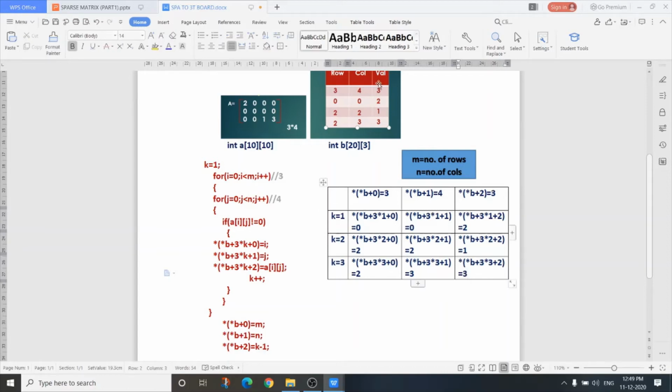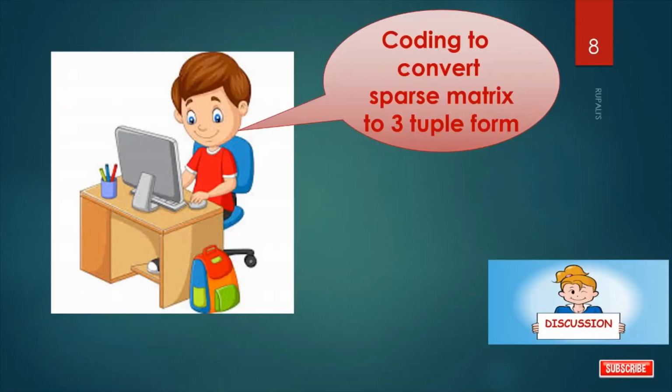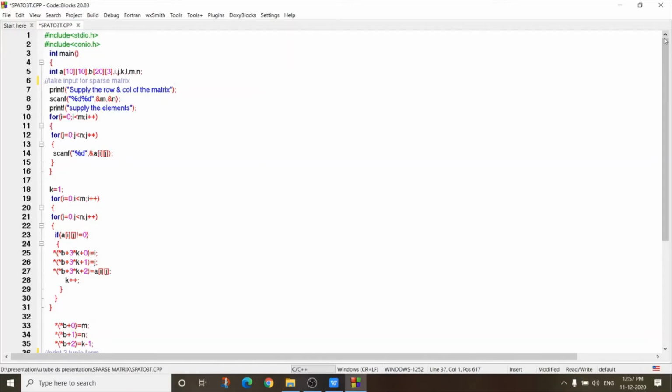So there are 3 numbers of non-zero elements. Now, coding to convert sparse matrix to 3-tuple form. See the coding. So this is our coding. See here, two two-dimensional arrays are there. First, the A array is used to represent the sparse matrix and the B array is used to represent the 3-tuple form.